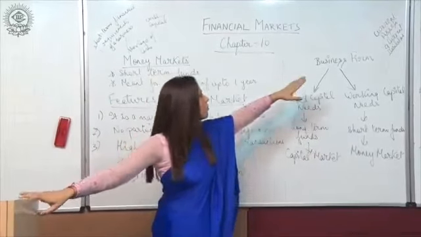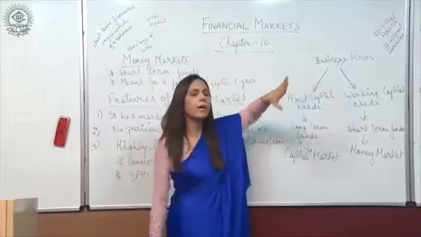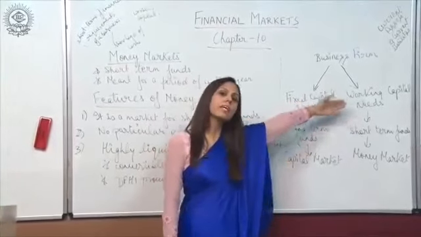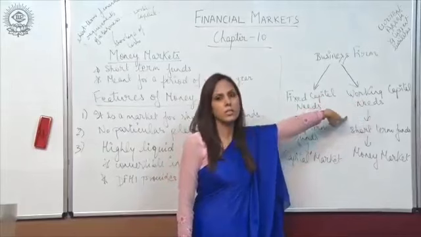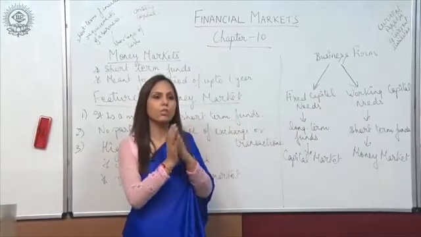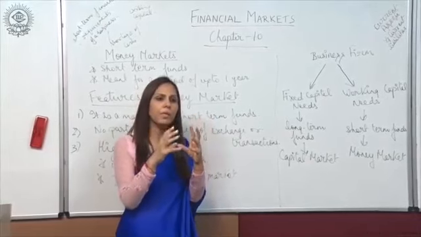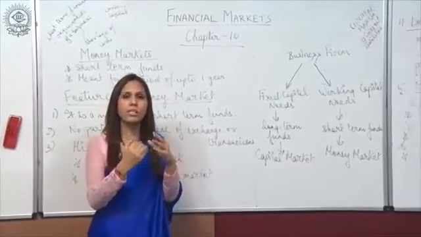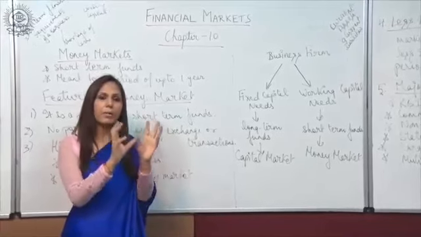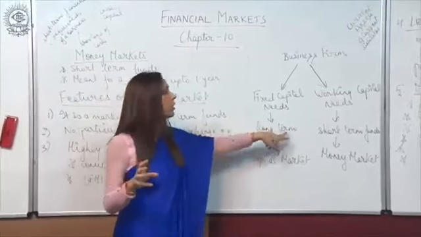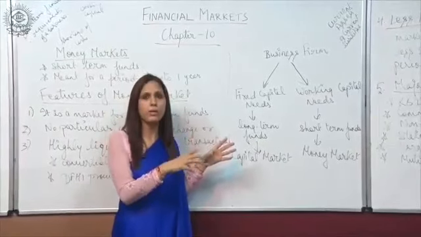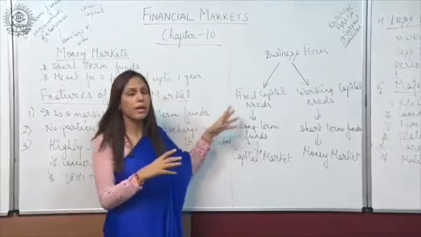So a business firm requires money for two purposes. One is fixed capital needs, and the second one is the working capital needs. Fixed capital, as I told you in the previous lectures also, means the capital meant for purchasing plant, machinery, building, etc. And that capital is meant for the longer term, or that is called the longer term funds, or the capital funds, right?